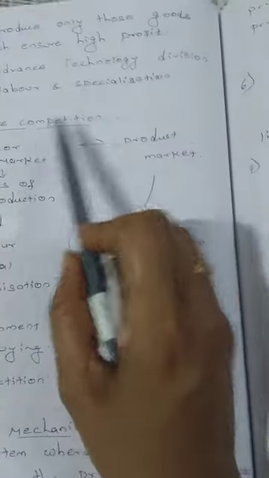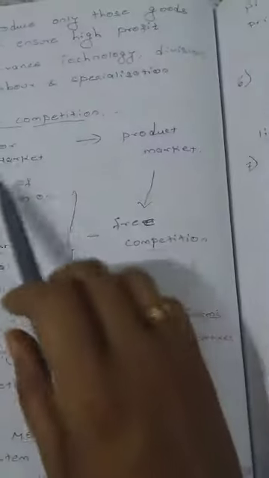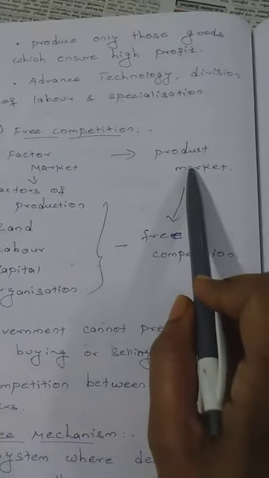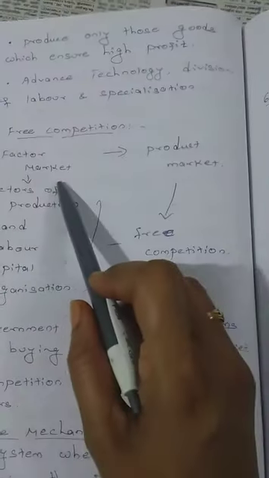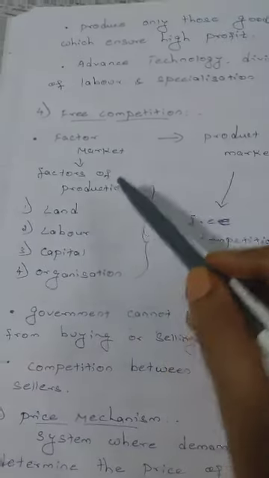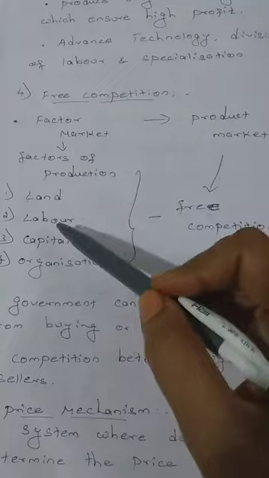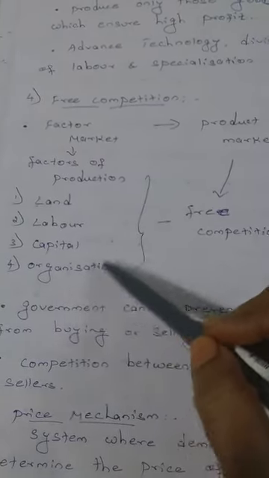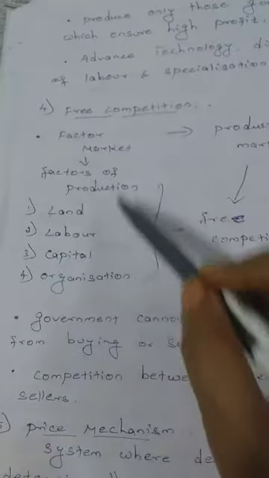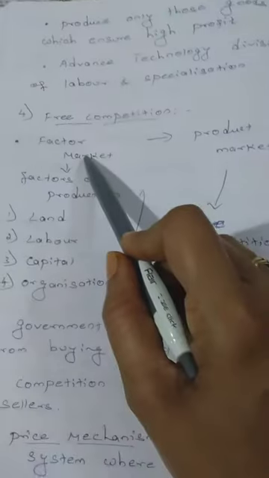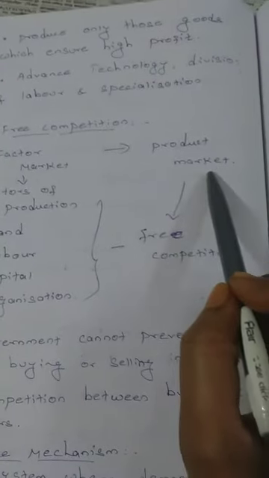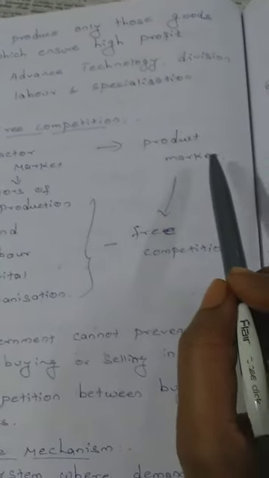So in case of free competition, the market is divided into factor market and product market. Factor market refers to the factors of production. Factors of production means land, labor, capital and organization. These factors are used to produce the product. That's why it is called the factor market. And product market refers to where we can buy finished goods. That is called product market.